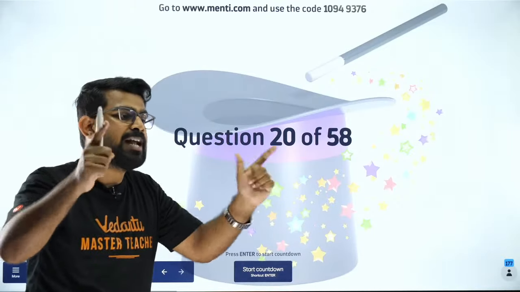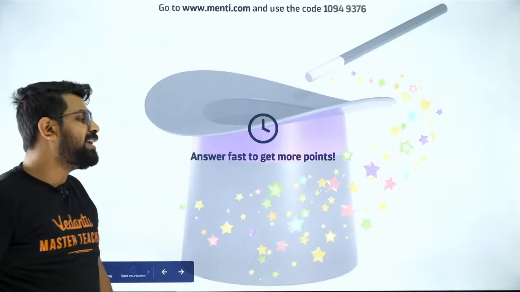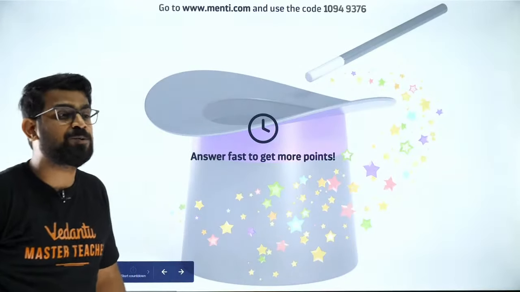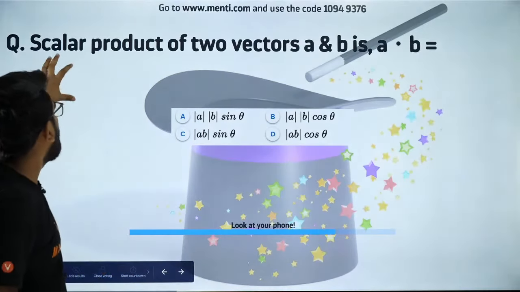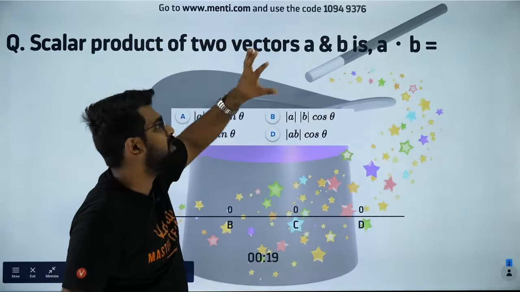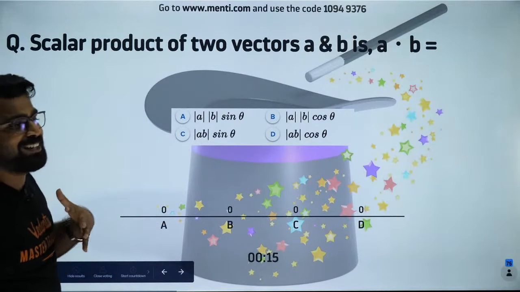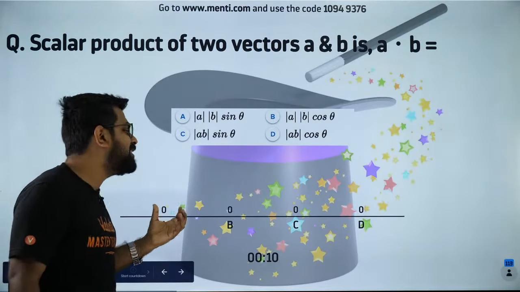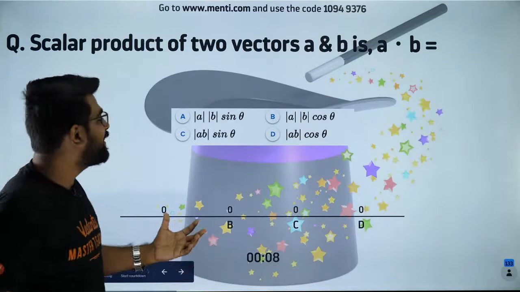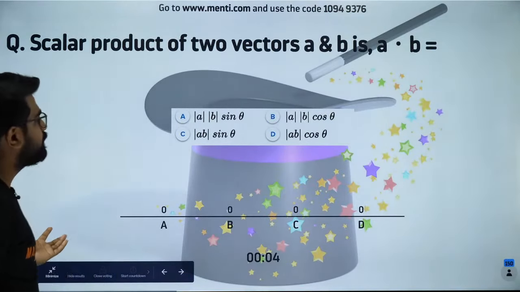So people, let's go to the next question, the 20th one. After this, I am so excited to see the leaderboard. So people, come on, let's do this. What is a scalar product of two vectors? Laddu question. I hope nobody will make a mistake here. Otherwise, I am going to have a difficult time digesting the answers. So please try to get it correct, guys. Come on.